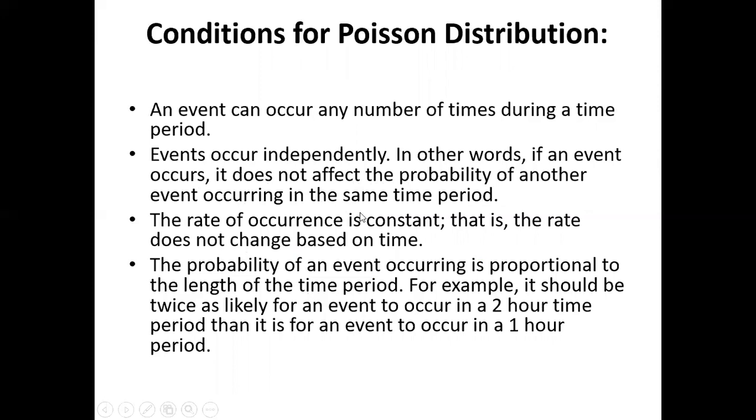Third, the rate of occurrence is constant, that is, the rate does not change based on time. Fourth, the probability of an event occurring is proportional to the length of the time period. For example, it should be twice as likely for an event to occur in a 2 hour period than in a 1 hour period.